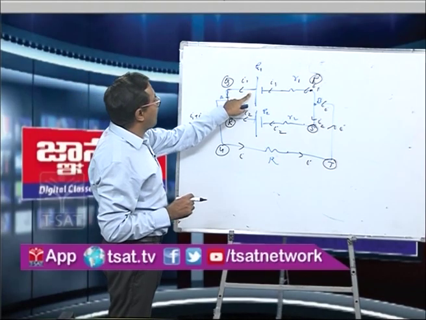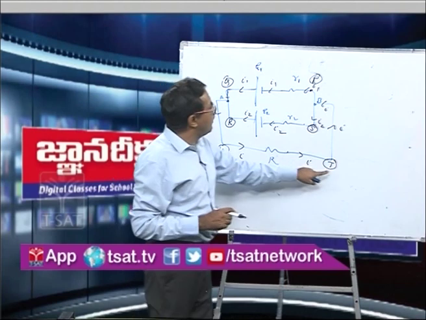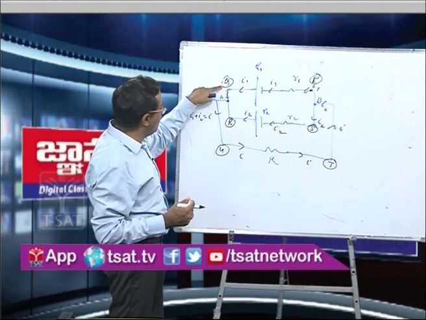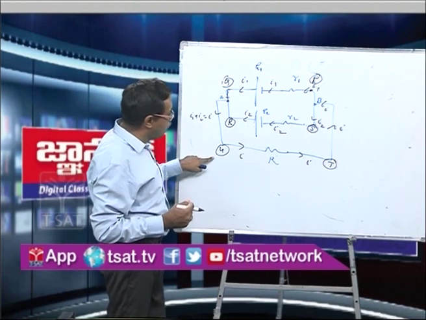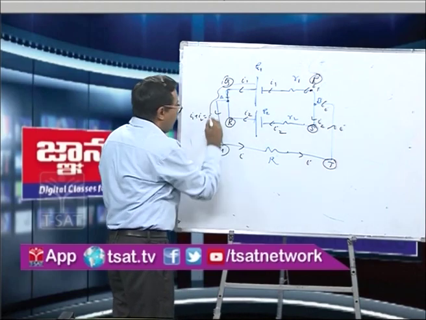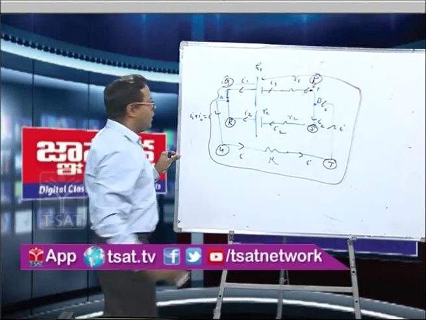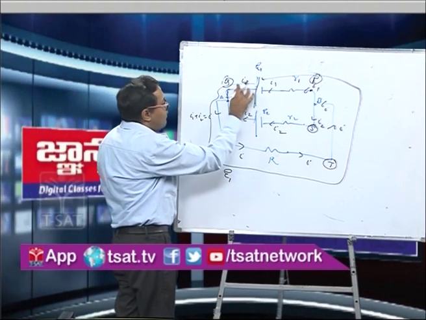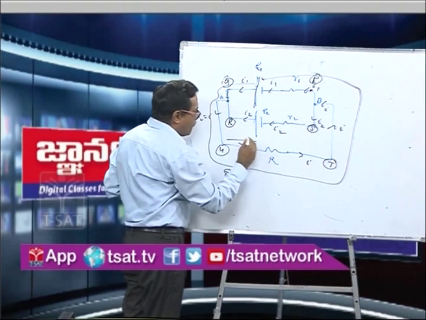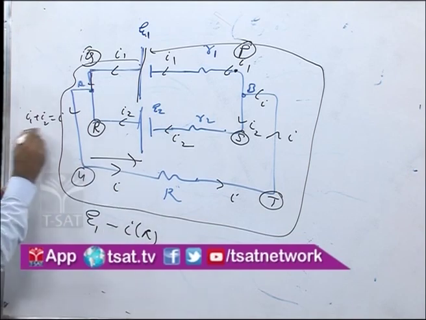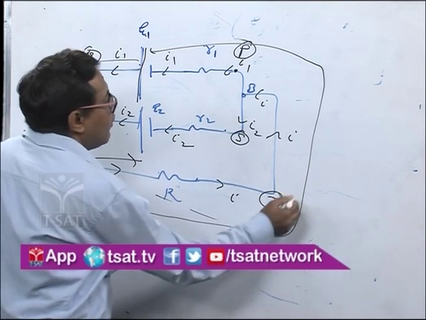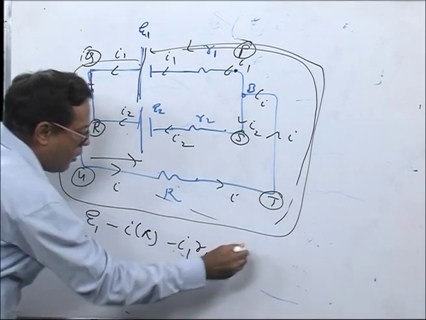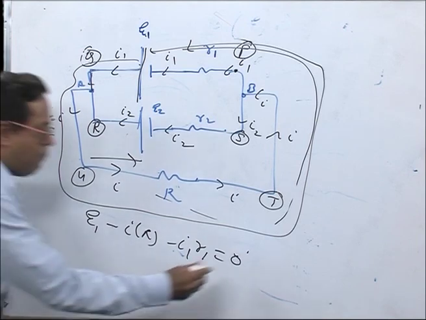I apply it from Q, U, T, P, Q. This is the outer loop I am taking. If I apply the KVL, what will I get here? I'll start from here: plus E1. In the direction of current we are moving, so minus I into R, where I is equal to I1 plus I2, and again in the same direction, minus I1 into R1 is equal to 0. This is the first equation when we apply the KVL.